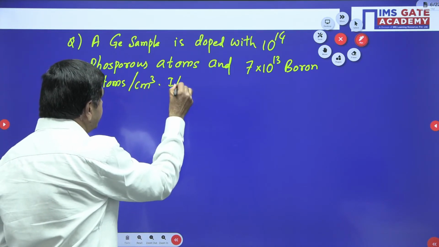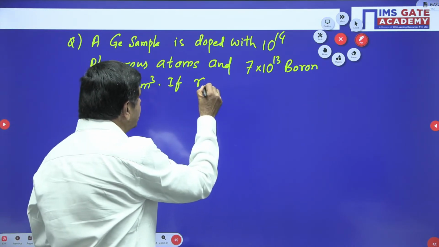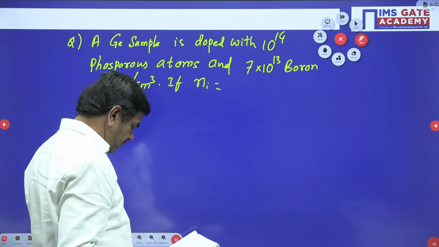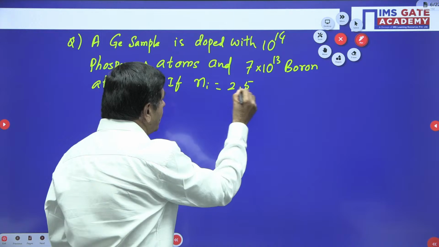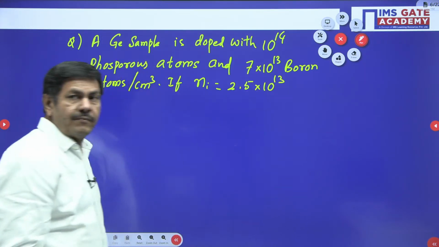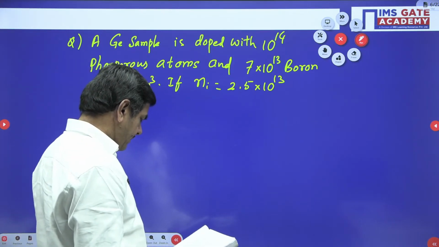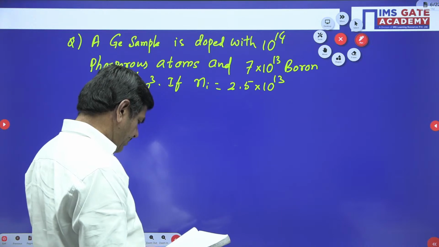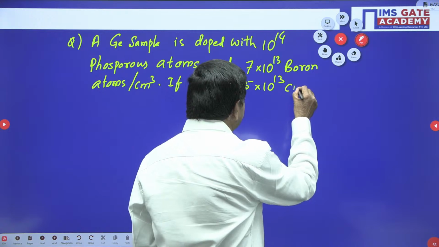Here given, Ni equal to 2.5 into 10 power 13 per cm cube is given.